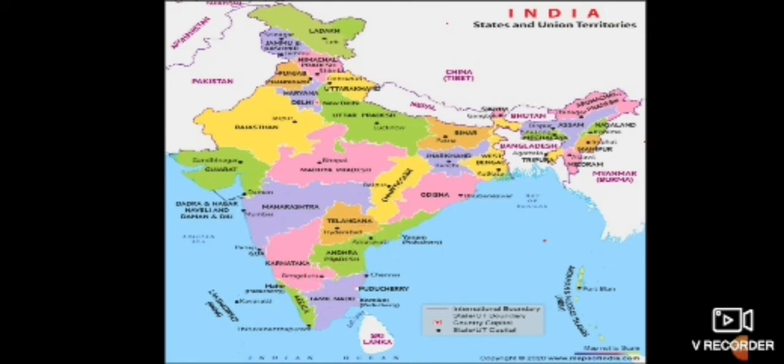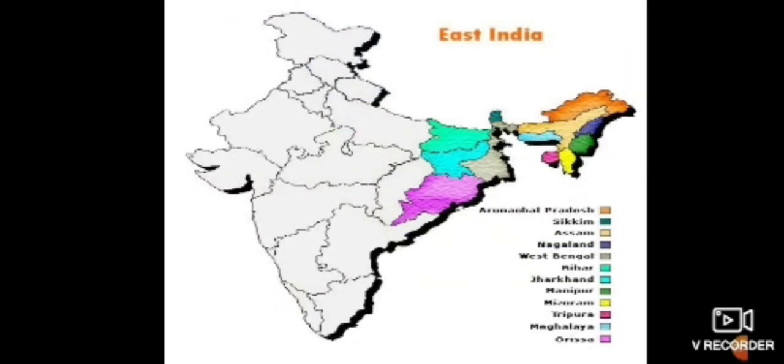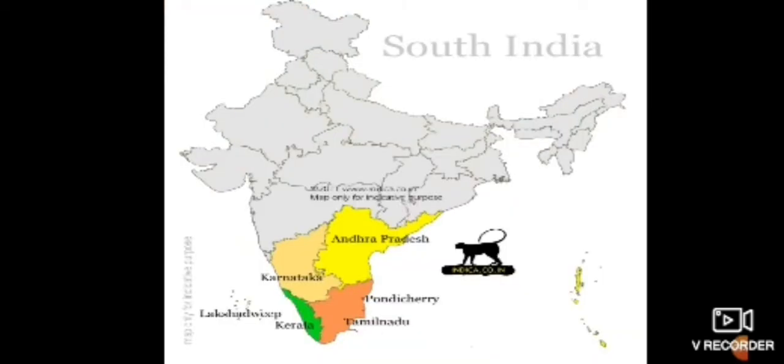Is it clear? Okay. Now students, the highlighted states given in the map are the northern states. Now in this map, the highlighted states are the eastern states. Now in this map, you can see the west side states, means the western states. And in this map, these highlighted states are the southern states. Means these states are in the south direction. Yes students, you know very well this thing.